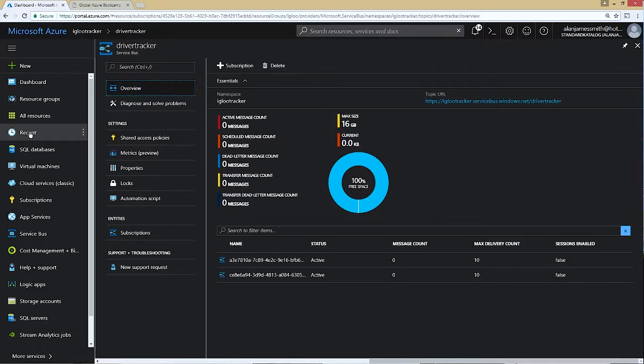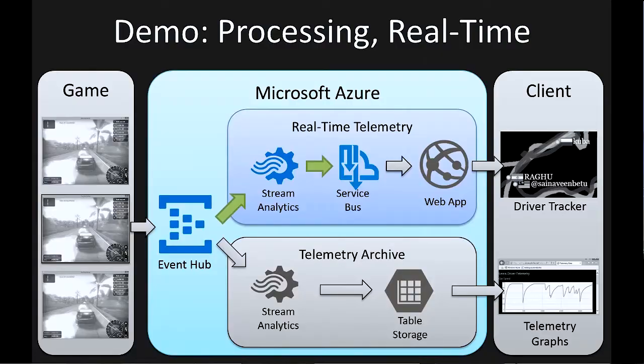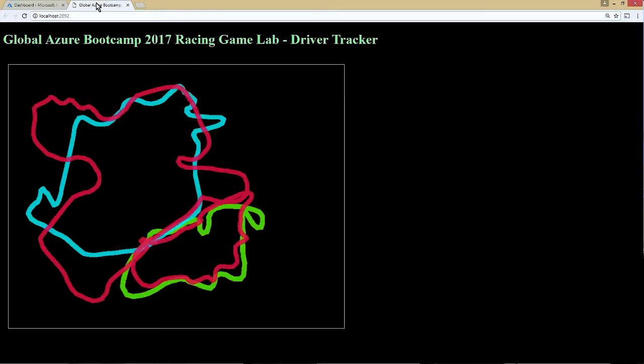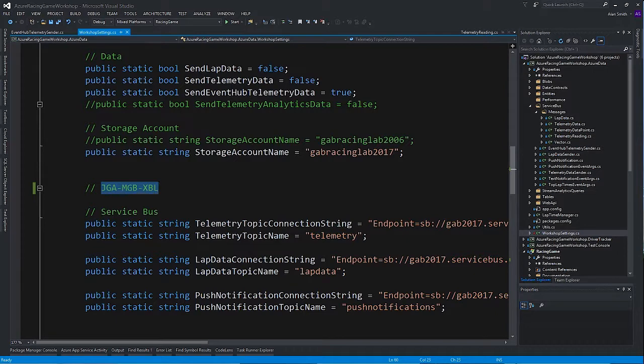So what I should now be able to do, hopefully, is to drive the racing game and see the telemetry data appearing in the driver tracker. This is where I always get worried during this session because there's a lot of moving parts here, and it's fairly easy that one of these moving parts can fail, especially when I'm coding at a strange angle. So I'm going to try and start the racing game and just see what happens when we run this.